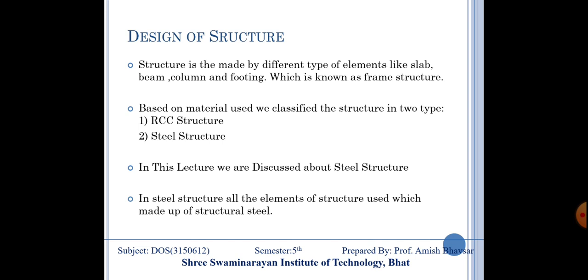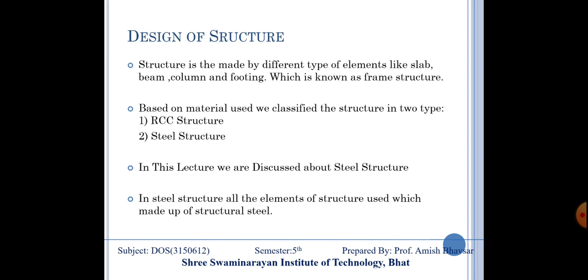So, from that, using the material in the building structure, we classify structures into two types. First one is RCC structure and the second one is steel structure. In this lecture, we are going to discuss the steel structure. In a steel structure, all the structural elements are made up of structural steel. So, we need to have a clear idea about structural steel.